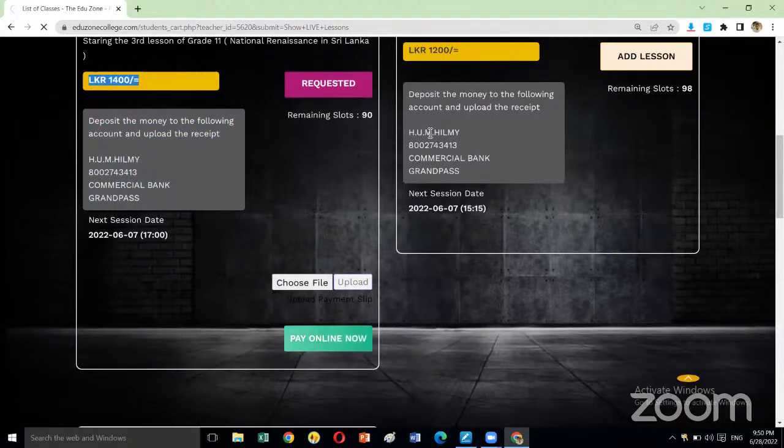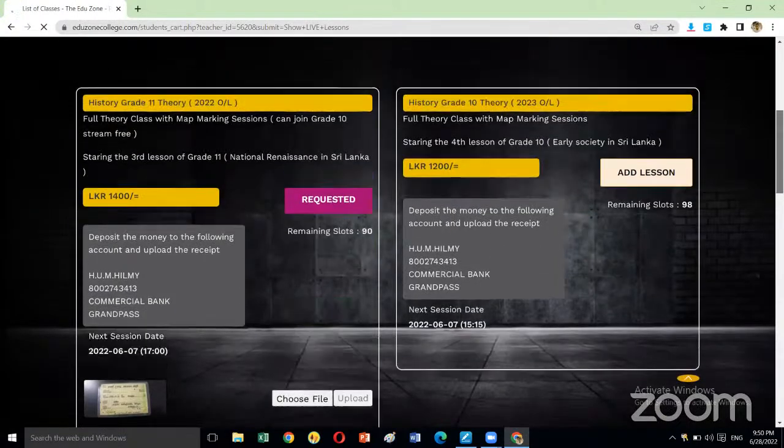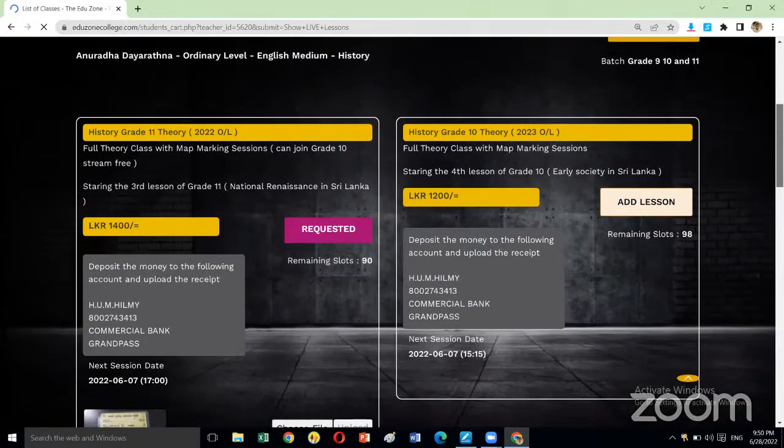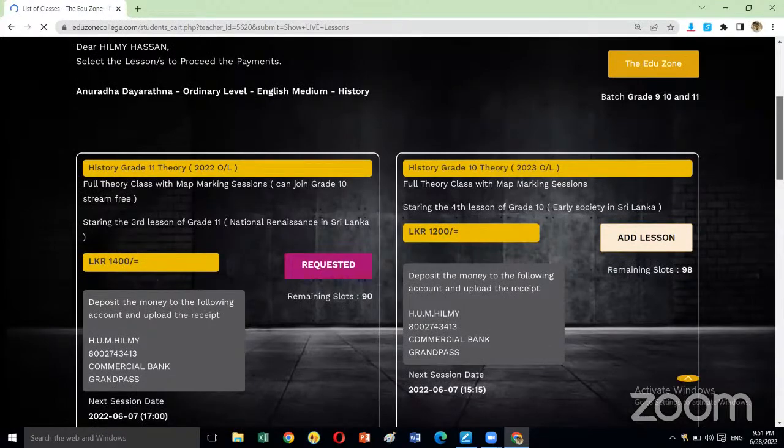You have to click OK, OK. How many times? 2 times. After you click OK, OK 2 times, the receipt will be visible to you like this. Example. Okay. So after you upload the deposit slip.